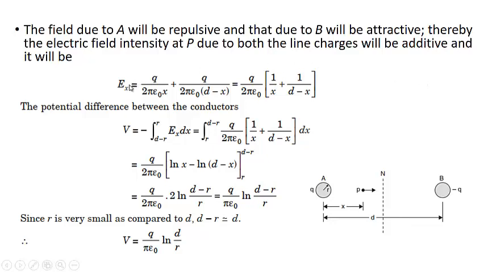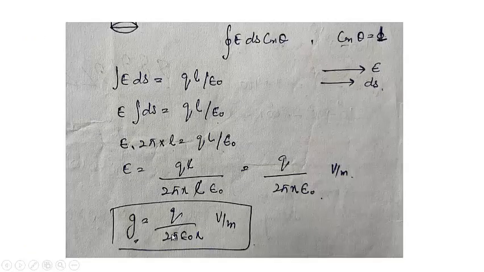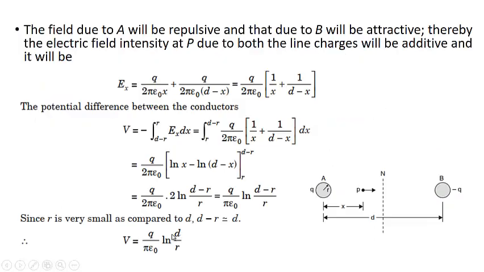So this Ex will be equal to q divided by 2 pi epsilon naught x, using this formula, because we are calculating with respect to x, plus q divided by 2 pi epsilon naught (d minus x), because the electric field due to this charge at this point will be at distance d minus x, since the distance from this point to this will be d minus x.